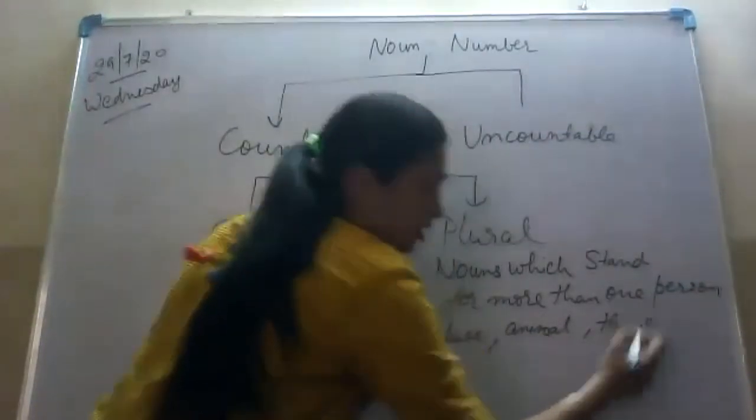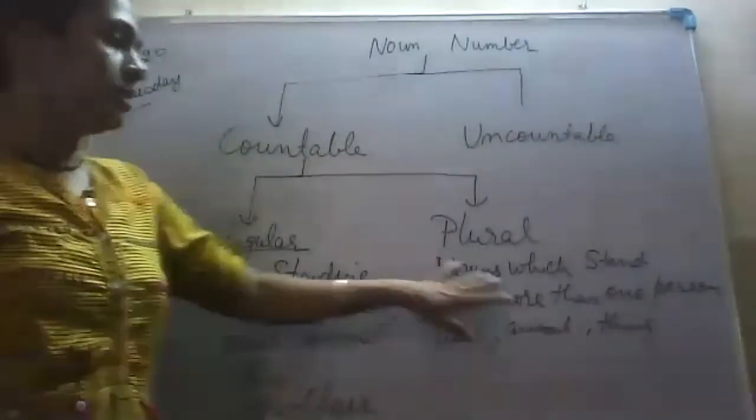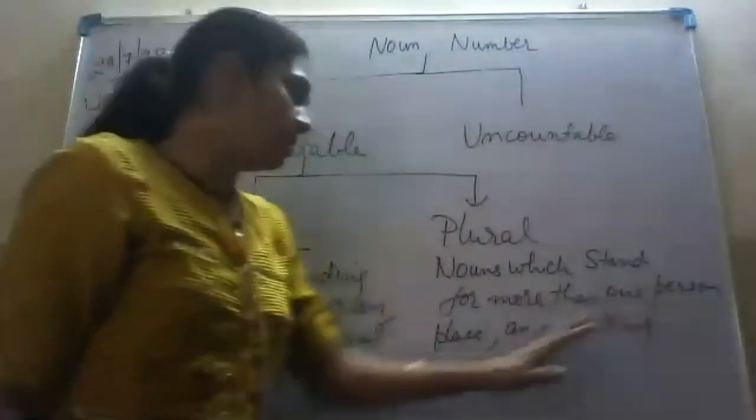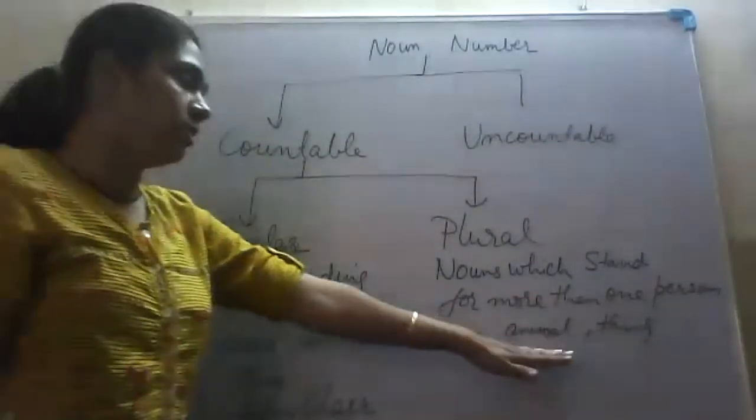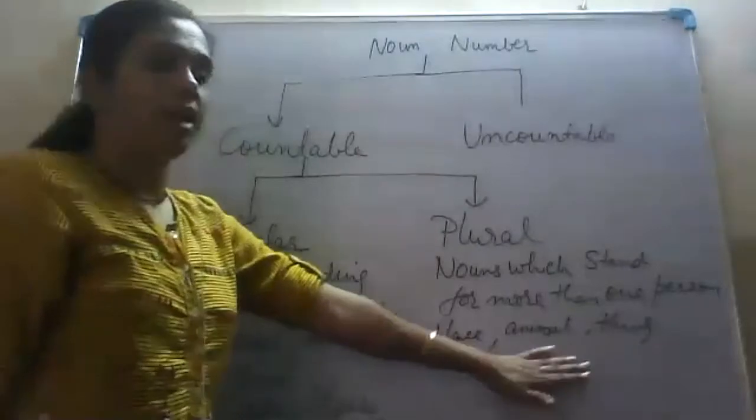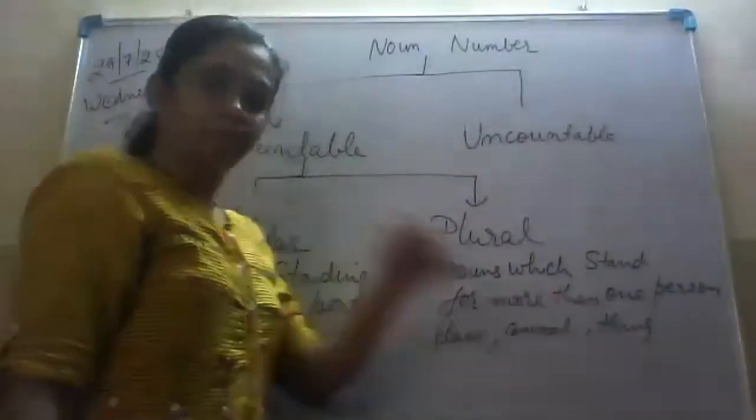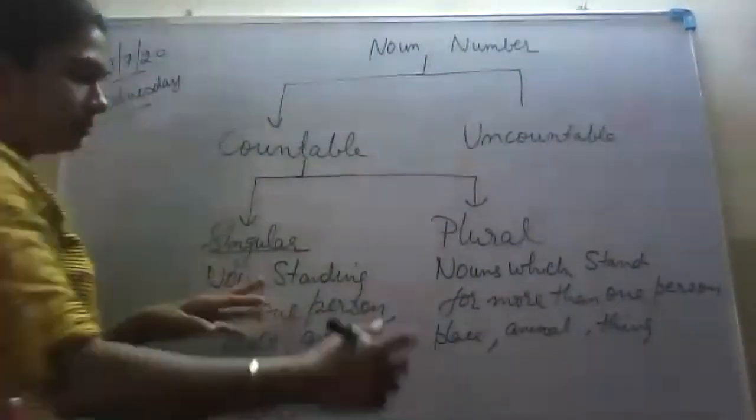Is it clear? Noun which stand for more than one person, more than one place, more than one animal, and more than one thing. Is it clear? For example, see the boy.